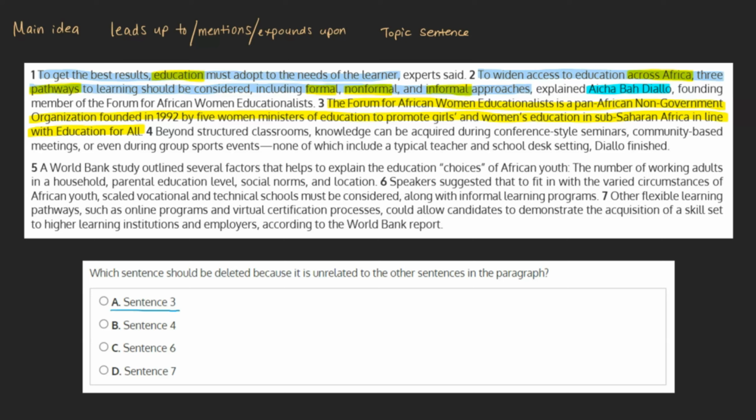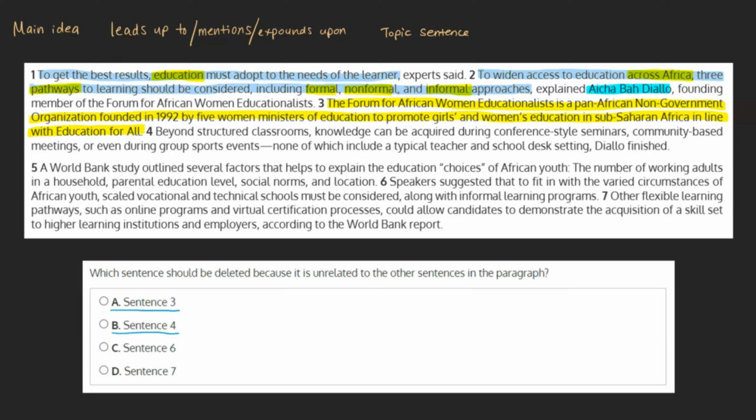Although it technically does discuss education in Africa by means of describing the background information of this organization, it doesn't directly support the paragraph's main focus, which is the varied pathways of learning and strategies to widen access to education in Africa. If this were to fit in with our main idea, we could expect more of the paragraph to be dedicated to this Forum for African Women Educationalists, which we simply don't see. This seems like it could be our answer, so let's keep an eye on it as we take a look at our other choices. B.